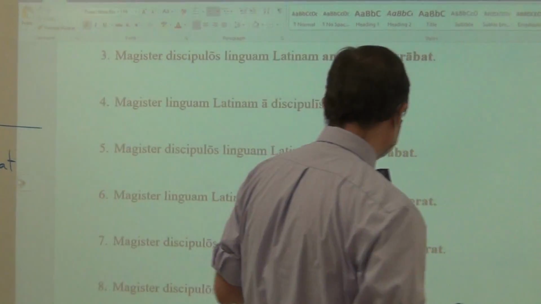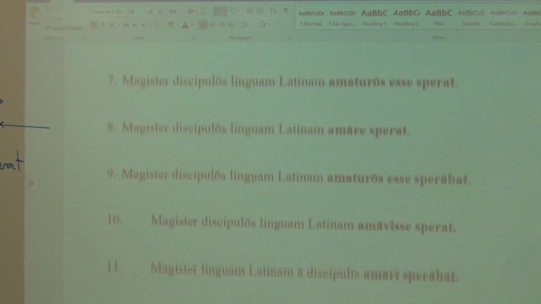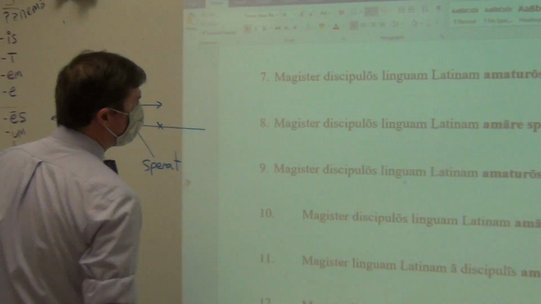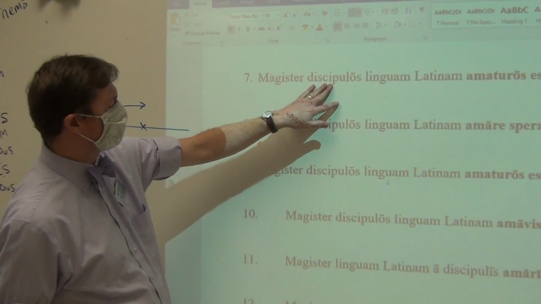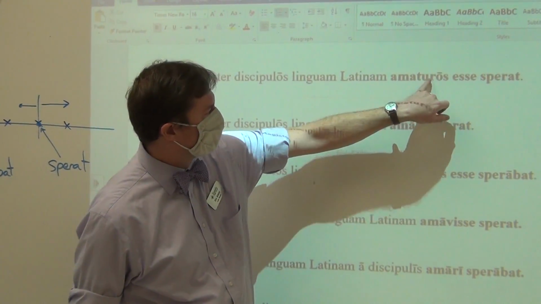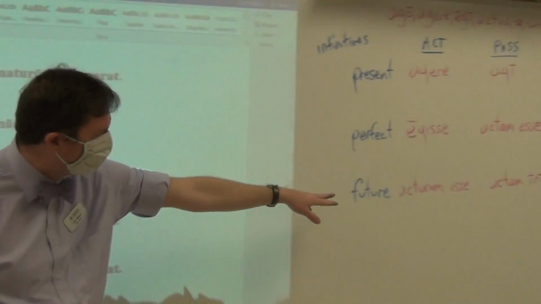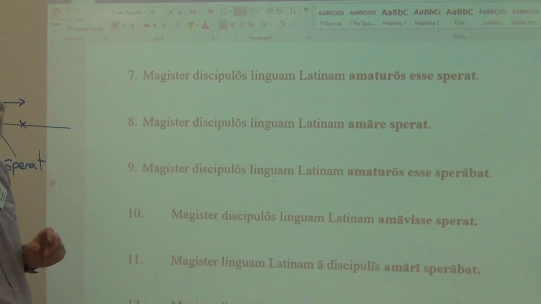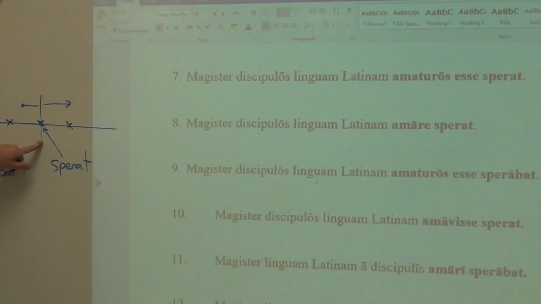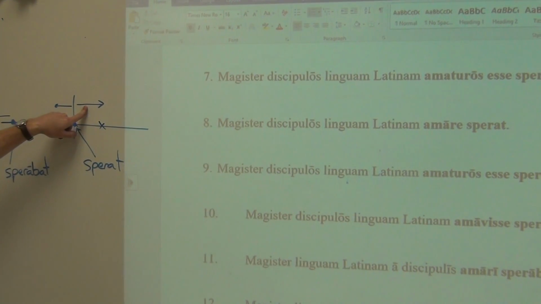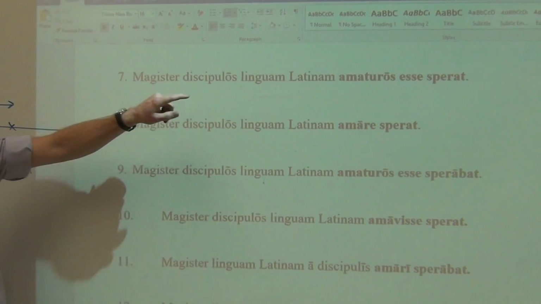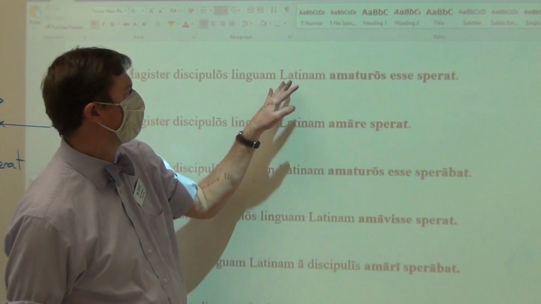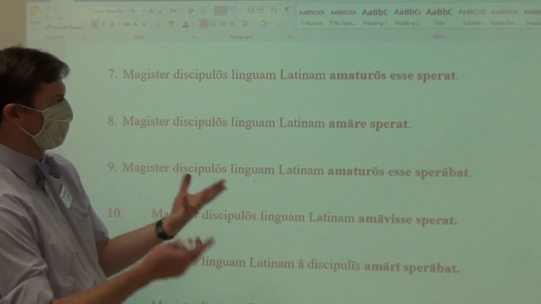Number 7, the teacher sperat. The teacher hopes. Sperat, we are starting off right here. The teacher hopes that the students, amaturos esse. That is a future active. You can see acturum esse as a comparison. So as a future active, you know that the action has to happen after. We're starting off in the present, and so the action of loving is going to be in the future, after the present, and so it says, the teacher hopes right now that the students will love the Latin language. The previous one was passive, will be loved.